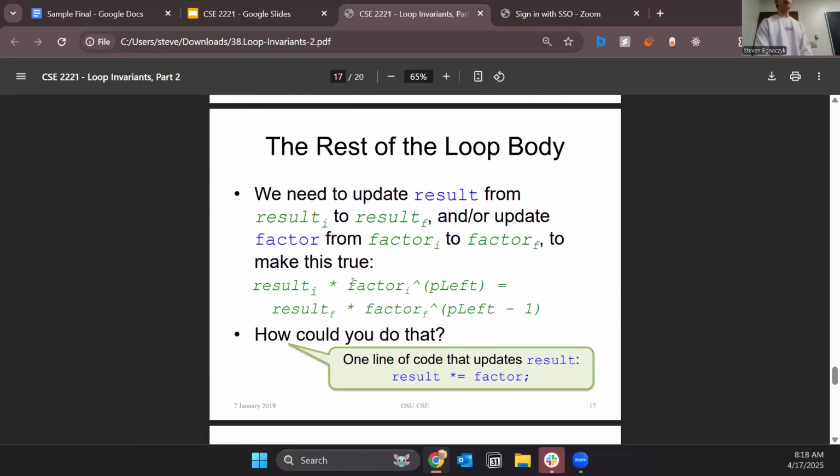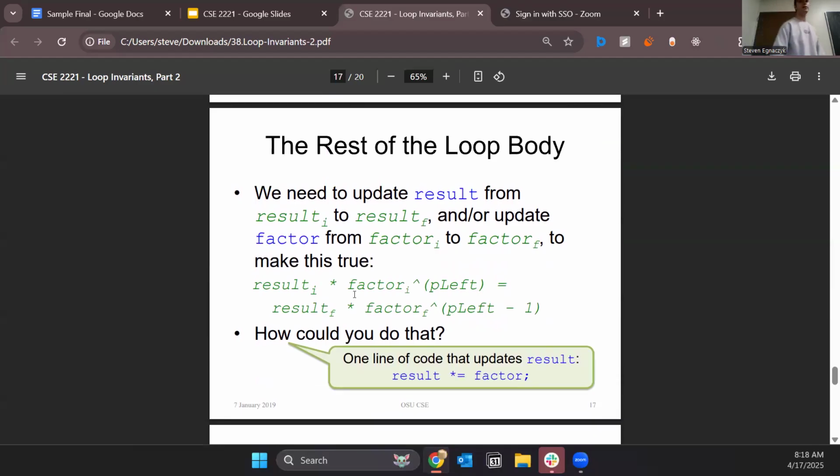What's one way that you could do that? Well, one way is to set result equal to result times equals factor. If you go through each iteration of the while loop and test to make sure that this works, it does work. So let's erase things and then go through the example.